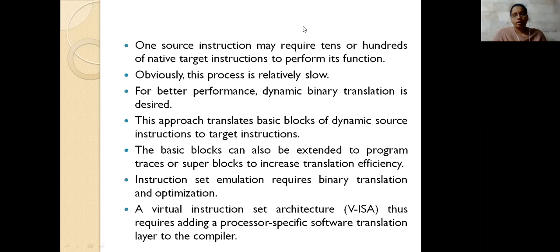Sometimes we require tens or hundreds of native, that is target, instructions to perform its function. For example, take addition of two variables and assigning the value to a third variable.